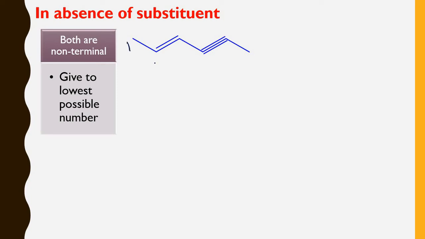So this is 1, 2, 3, 4, 5, 6. And if I give numbers from the right hand side in a different color, this is 1, 2, 3, 4, 5 and 6. If you see this red numbering, the double bond occurs at the fourth position and the triple bond occurs at the second position.